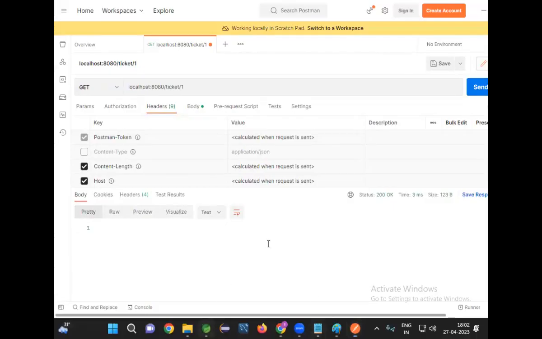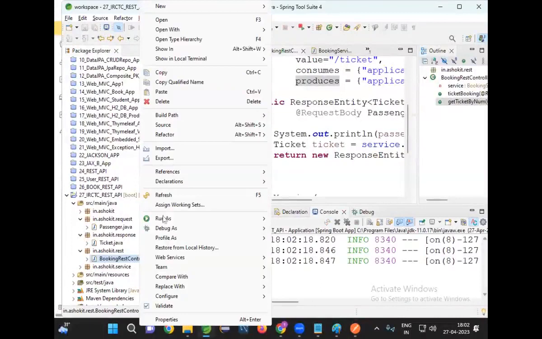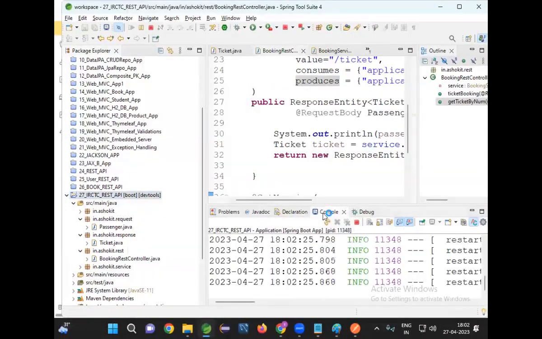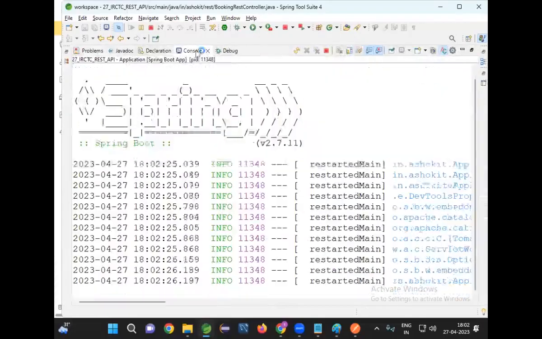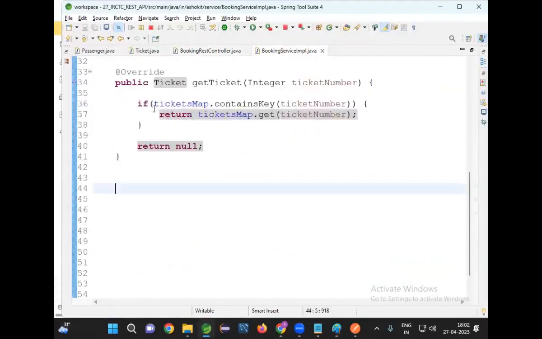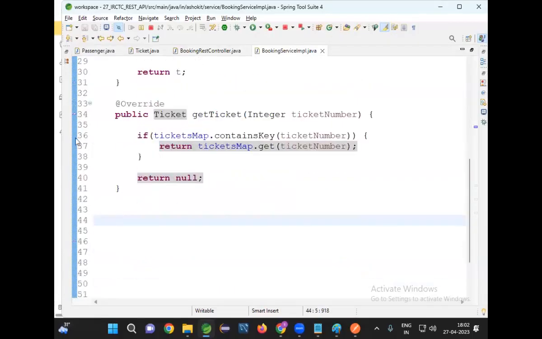Okay, let's debug. Right click, debug as boot application. Let me keep a breakpoint in my service IMPL. Ticket booking is happening and ticket getting is happening here.